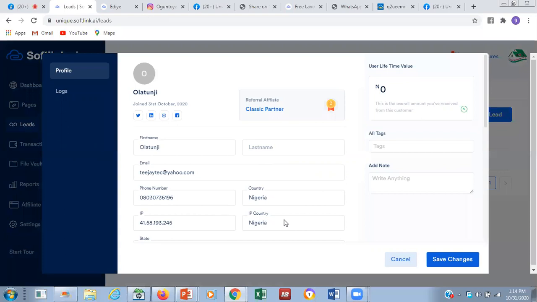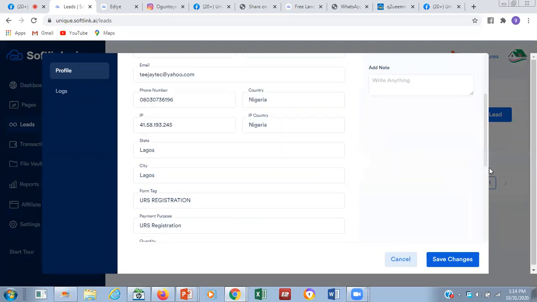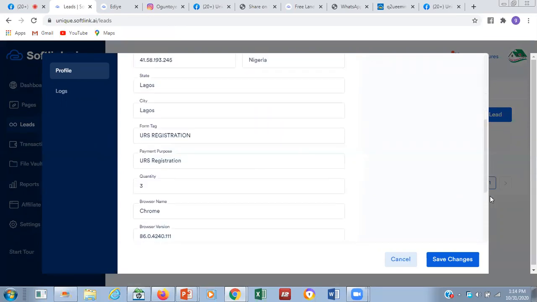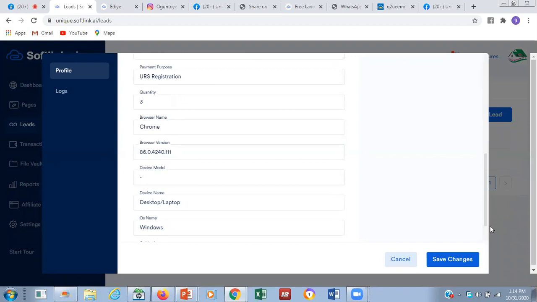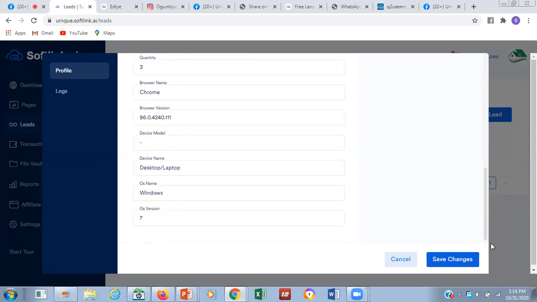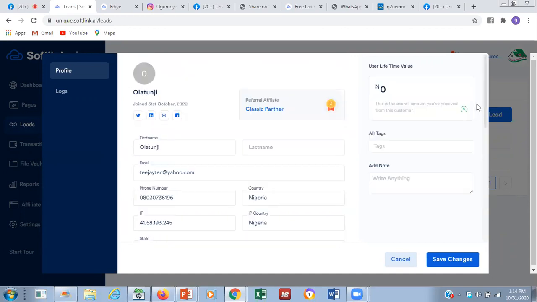You can see the IP address that I'm calling from, the country, Nigeria. This will take the exact location of my page: Lagos, URL registration, account, Chrome, every detail, that I'm using a desktop, laptop, Windows 7. It will capture that, the join date, this and that, referral, affiliate, classic, partner. You can see.